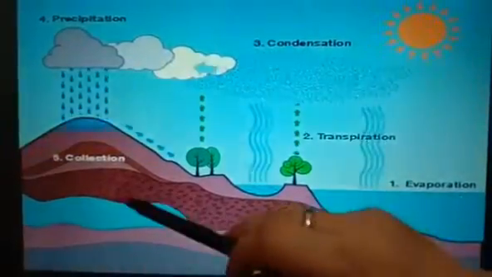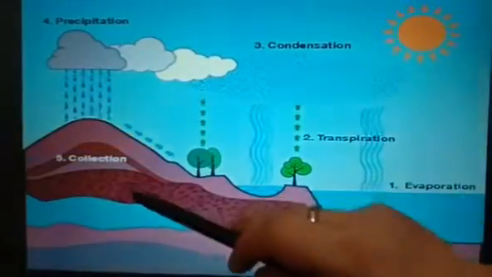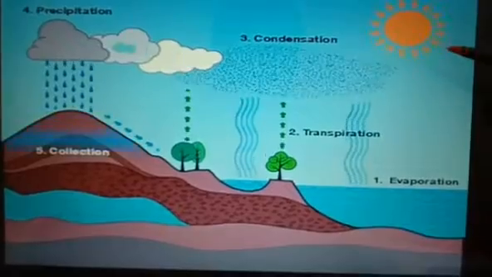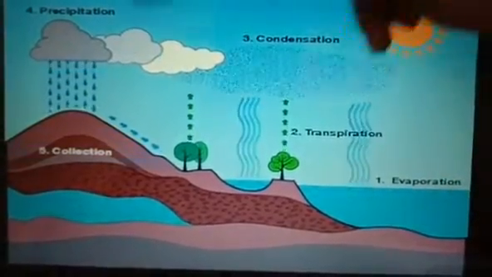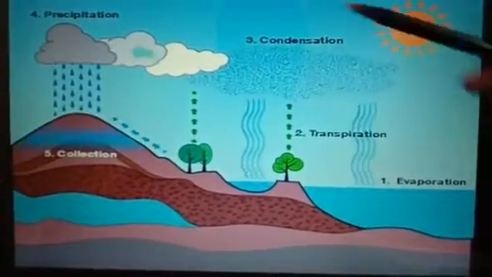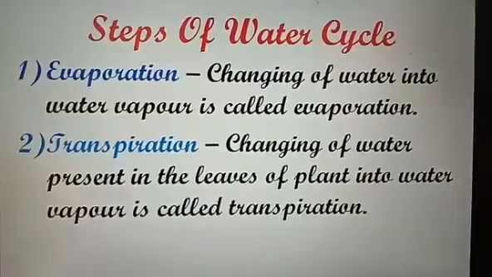When rain falls, it gets collected into water bodies, which is called collection. Again, because of the heat of the sun, the process gets repeated. The whole process gets repeated and this goes on, and this is called the water cycle. Let us look at the steps again.